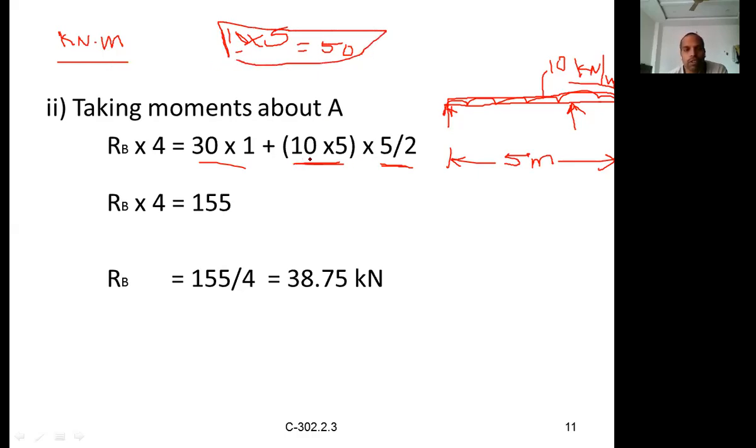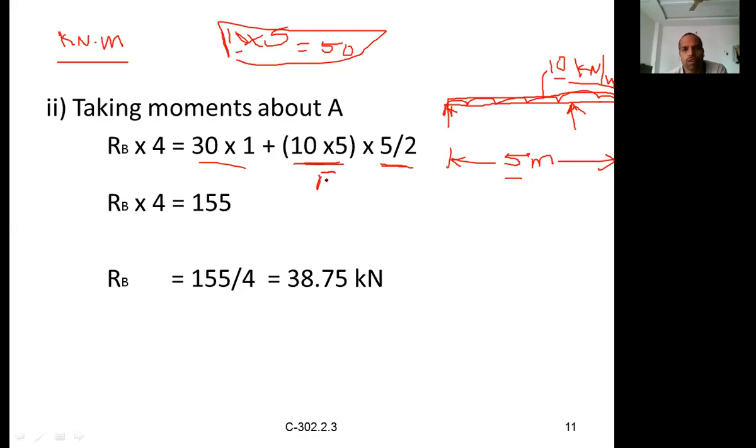So that's why we first convert this load into the total load. How do we calculate the total load? Just like converting into a point load, the equivalent point load: intensity of load into the length or span for which the UDL is acting. That is 10 into 5, which is nothing but the load or force.